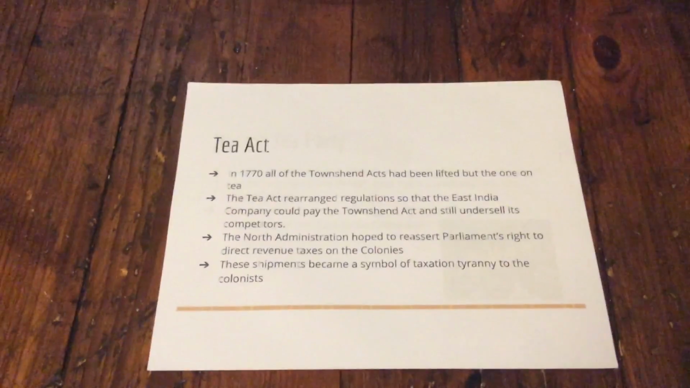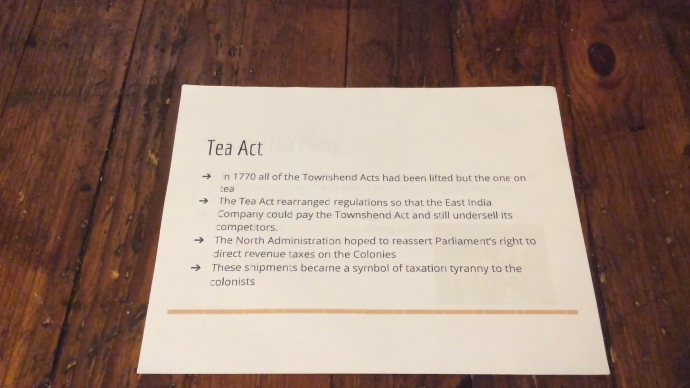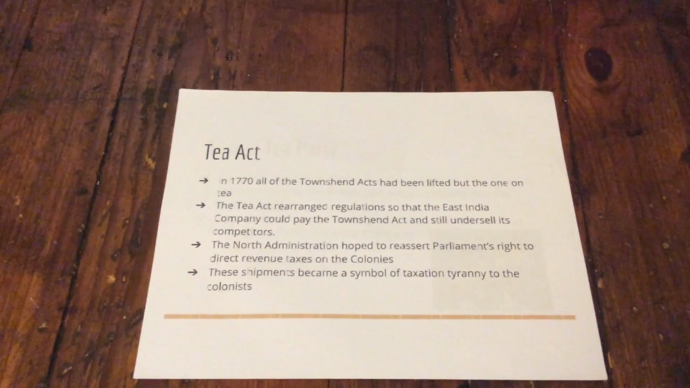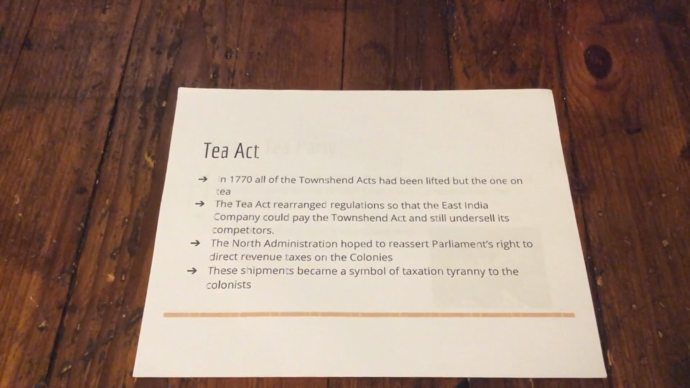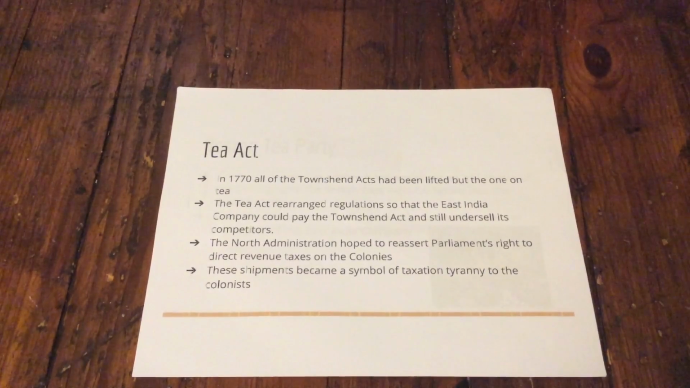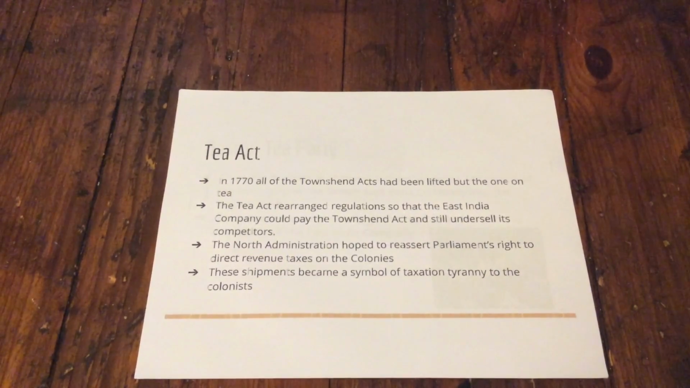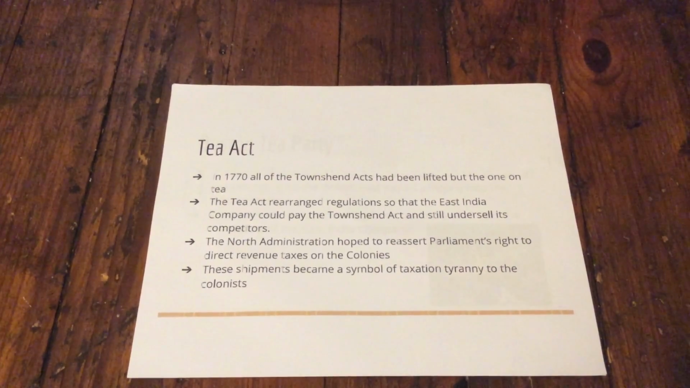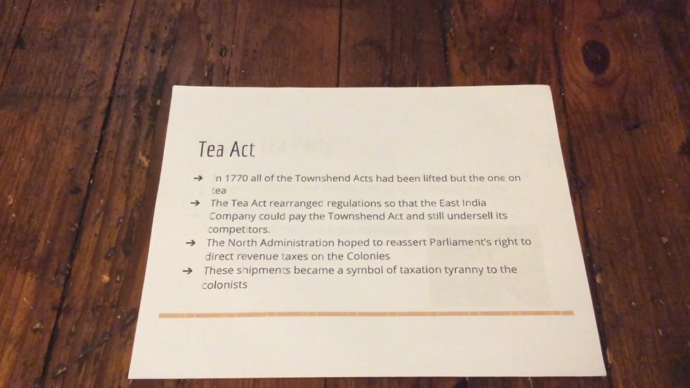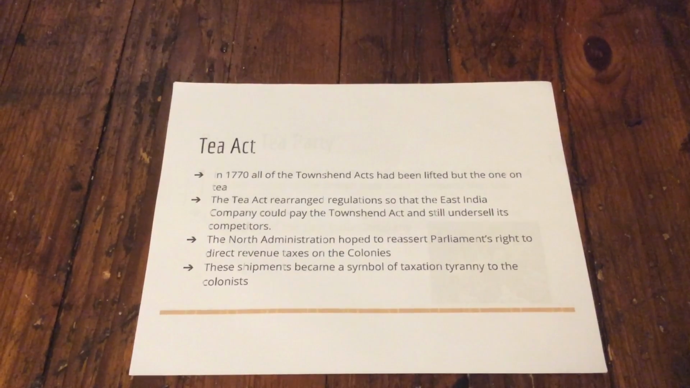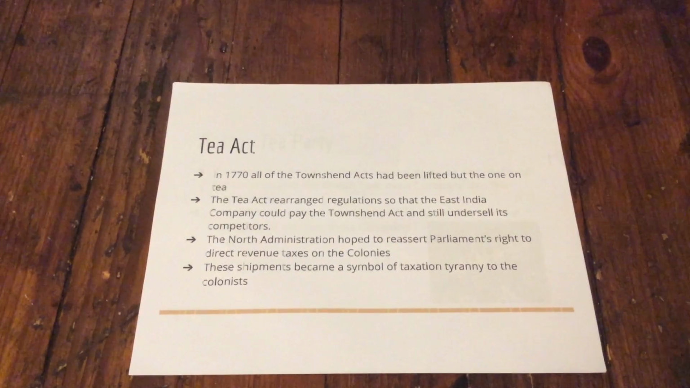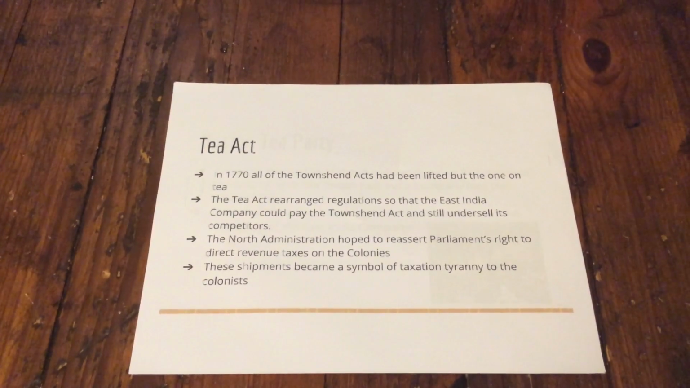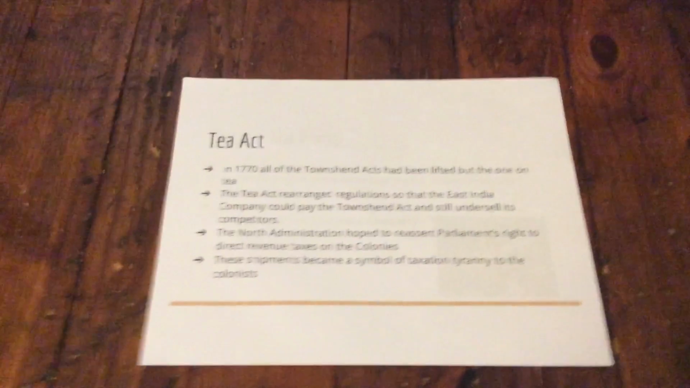The Tea Act. In 1770, all of the Townshend Acts had been lifted but the one on tea. The Tea Act rearranged regulations so that the East India Company could pay the Townshend Act and still undersell its competitors. The North Administration hoped to reassert Parliament's right to direct revenue taxes on the colonies. These shipments became a symbol of taxation tyranny to the colonists.